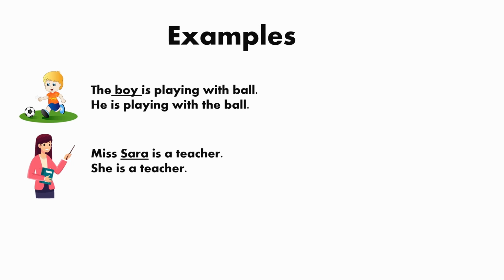The boy is playing with a ball. Boy is a noun. We changed boy to he. He is playing with a ball. Next, Miss Sarah is a teacher. Sarah is a noun. She is a teacher.